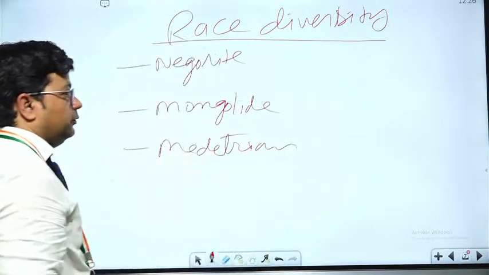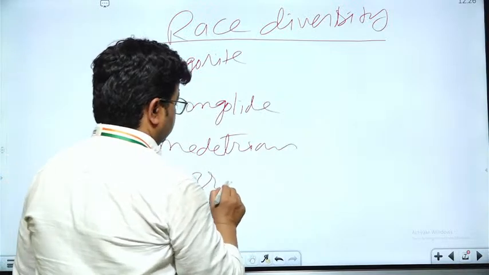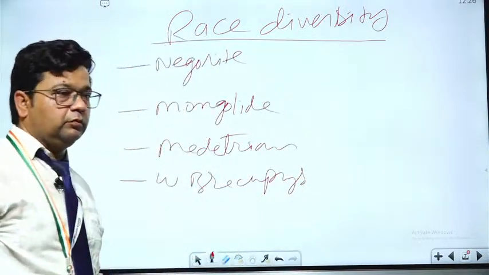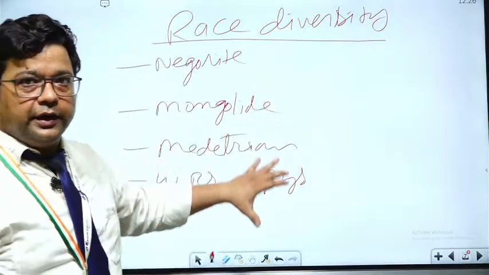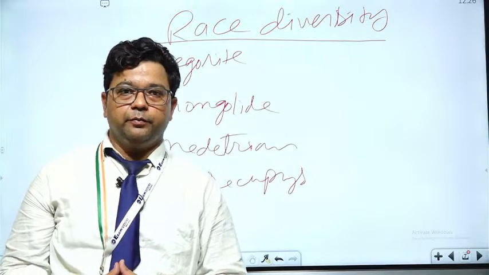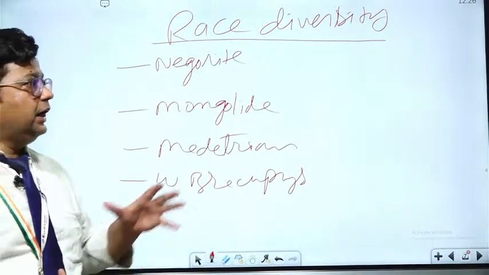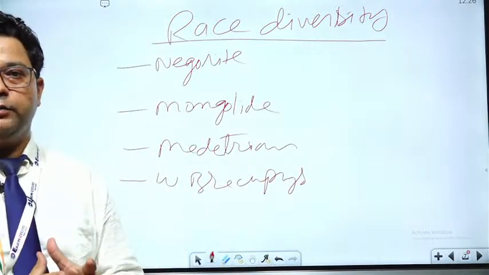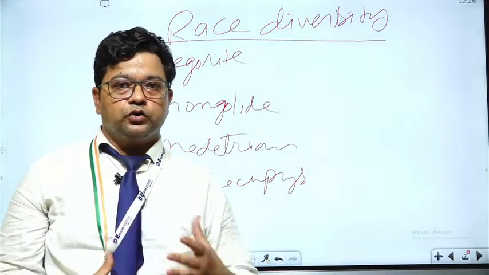Mediterranean race. We have a Western Brachycephalus race in India. So race also has a very diverse form in our society. So this is the diversity. We have understood the diversity of India in different terms. What does this diversity consist of in our society?